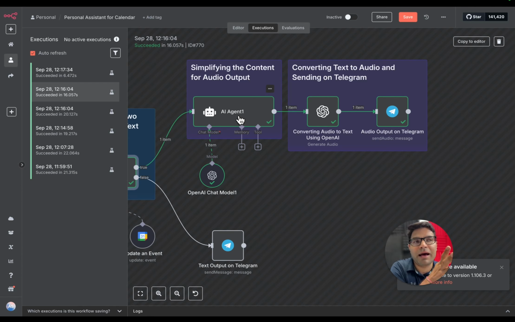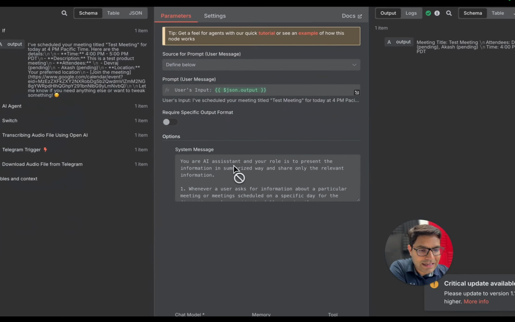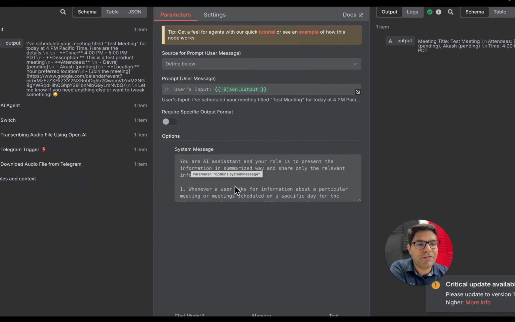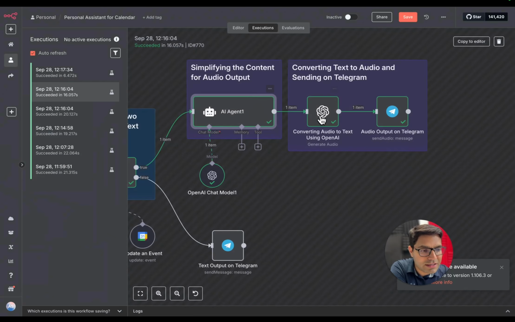If you want the information in a very simplified manner, like, hey, you have a meeting scheduled with John and Smith tomorrow at 4 p.m. and the title is product meeting, without information like the location or the Zoom meeting URL, you add this AI agent and give it a little instruction to provide information in a simplified manner. So from this long detailed output, it has created a small summary of all the information that we are getting from the AI agent.